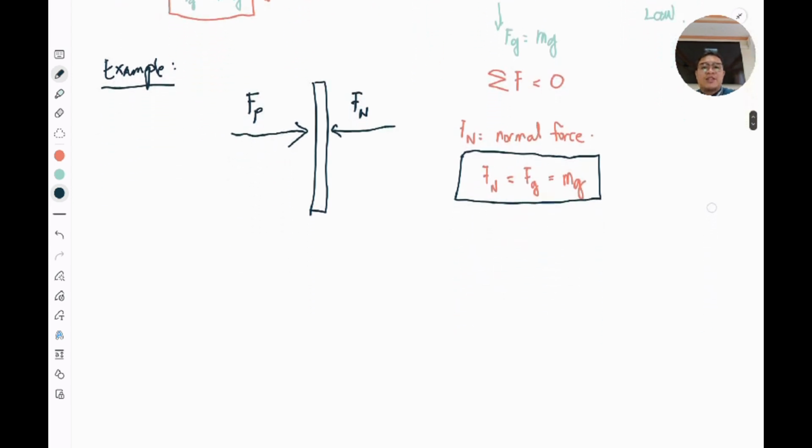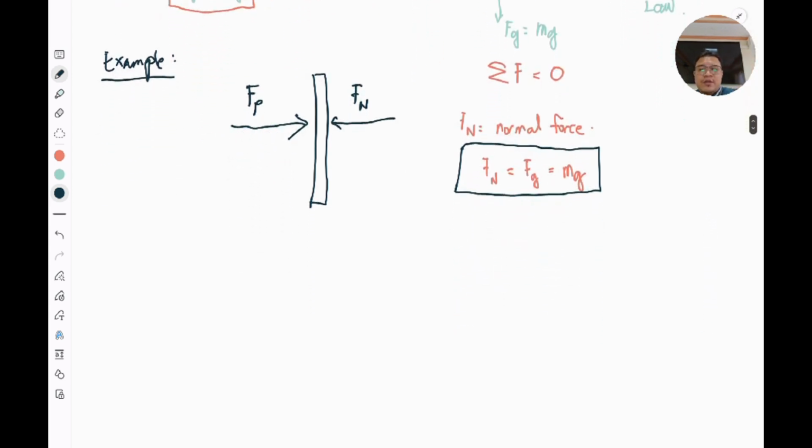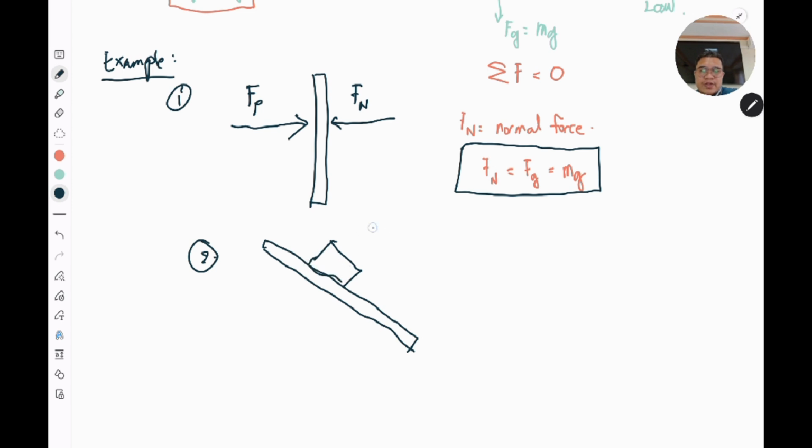Or, for instance, let's just say that this is example number 1. Here I have an inclined surface, and of course we know that there is a force exerted in this particular direction. So our normal force is also exerted in the same direction as this force here.